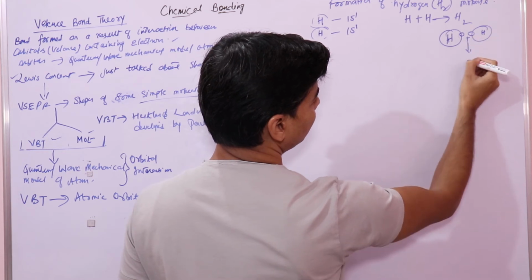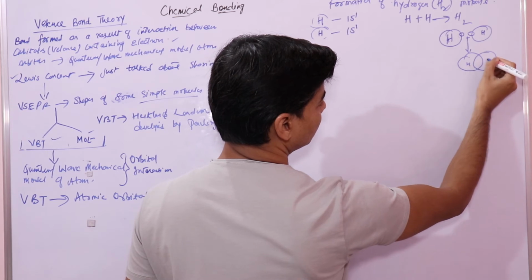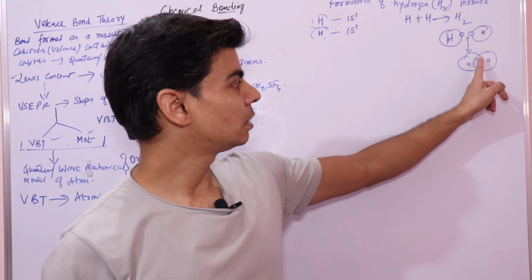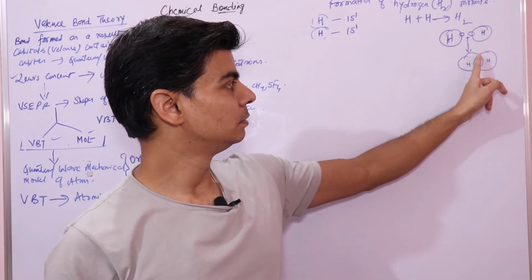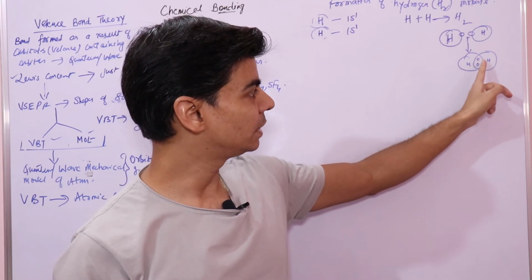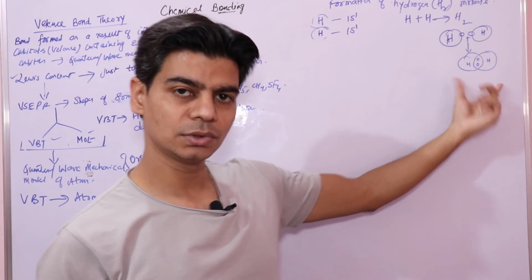They both combine to form a hydrogen molecule, where this is the overlapping region, or these hydrogen atoms share one electron each to form this hydrogen molecule.